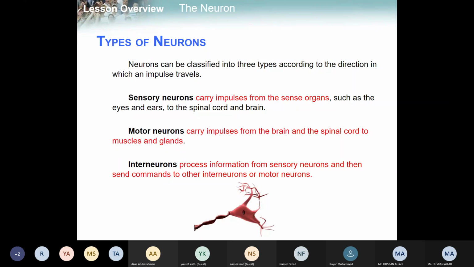The next one we have is motor neurons. Motor neurons carry impulses from the brain and spinal cord to the muscles and glands. Okay, from the brain and spinal cord to the muscles and glands.